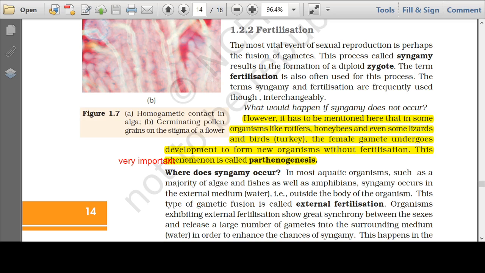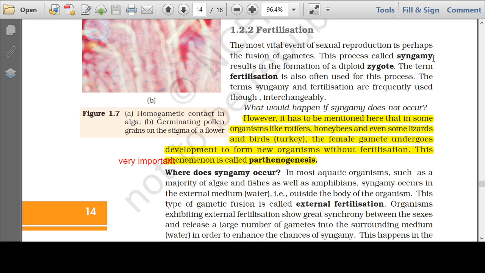Today we'll be dealing with two topics. One is fertilization and the next is post-fertilization events. I hope you all know what fertilization is. Yes, the fusion of the male and the female gamete. This is often also called syngamy. You can see in bold it is written syngamy. After the two gametes, the male gamete and the female gamete, fuse, what is formed is a zygote, which is a single cell. Every organism starts its life from this single diploid cell that is called zygote.